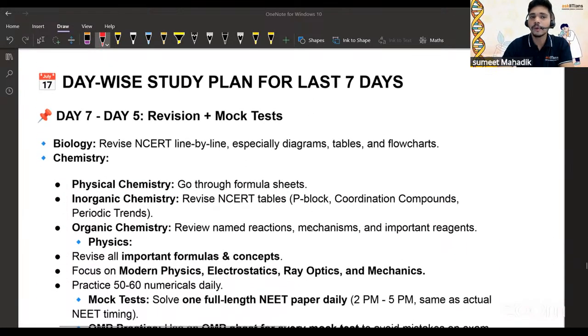Okay, now I'm going to talk about the day-wise study plan for the last 7 days. Okay, now we have done these things. Now we are relaxed. Yes, I've done these things, whatever we have done up till now. Now, the last 1 week is remaining. I'm specially talking about this because the majority of students have done a lot of hard work or smart work, but in the end, this 7 days or the 1 week before the exam is very, very crucial. You have to stay focused, and you don't have to get demotivated by any false information or something, right?